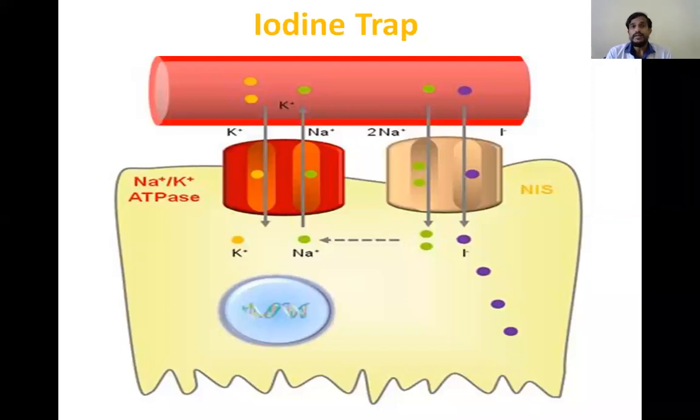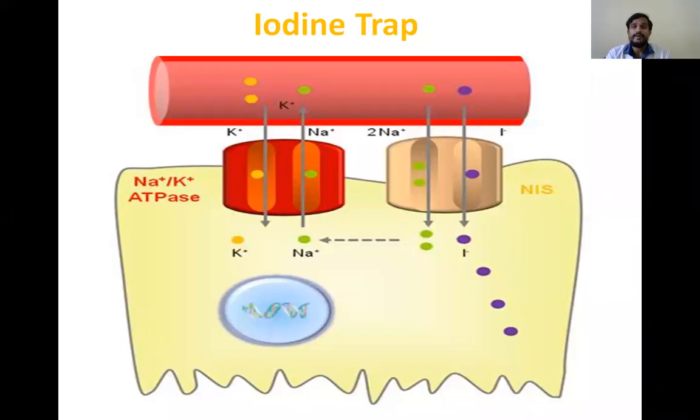Okay. And we had seen the normal ranges of the thyroid hormones, and we had seen the iodine trap. Iodine trap is nothing but the taking of iodine, the ability of the thyroid gland for taking the iodine. Okay. When iodide is taken and it is converted to iodine, then only T3, T4 are formed.